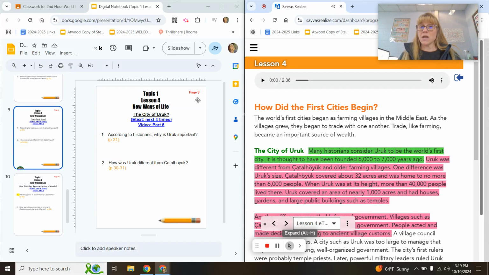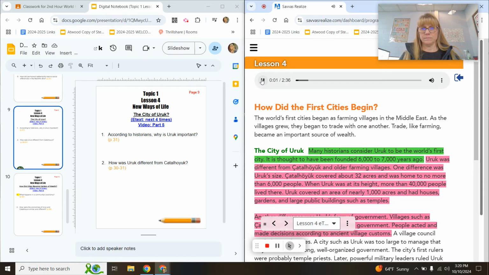We are on page 9 of your digital notebook. We are going to start with number 1. This is part 5 of lesson 4. In your e-text, you will need to click next 4 times, and it will get you to how did the first cities begin. So let's start listening.